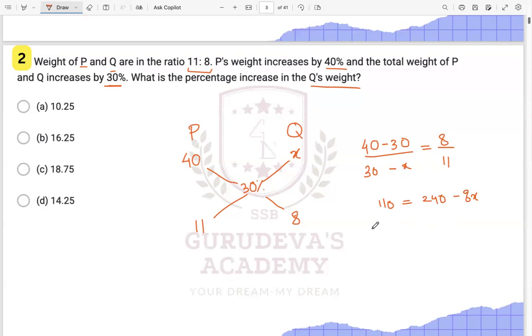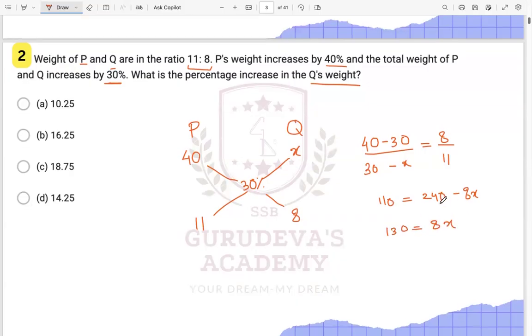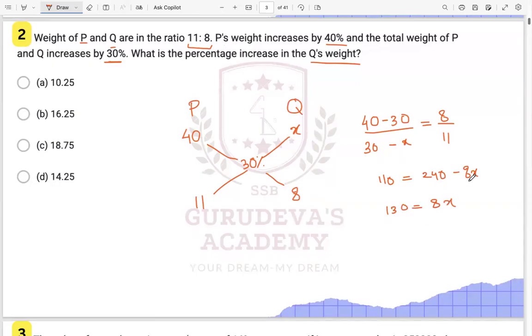This 240 will come over here and 110 will go over there. This will become 130 is equal to 8x. Dividing 130 by 8, we get 16 point something, 16.2.